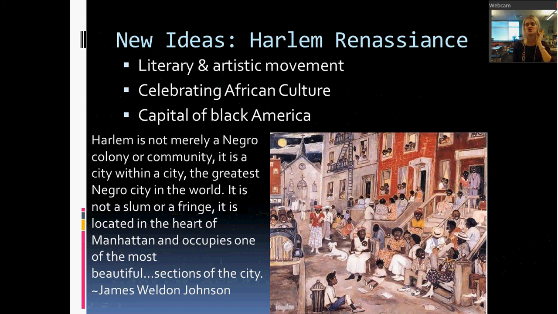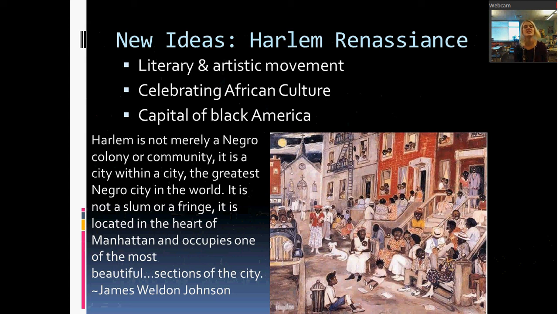So James Weldon Johnson, I mentioned him just a second ago, says this pretty famous quote: "Harlem is not merely a Negro colony or community. It is a city within a city and the greatest Negro city in the world. It is not a slum or a fringe. It is located in the heart of Manhattan and occupies one of the most beautiful sections of the city."